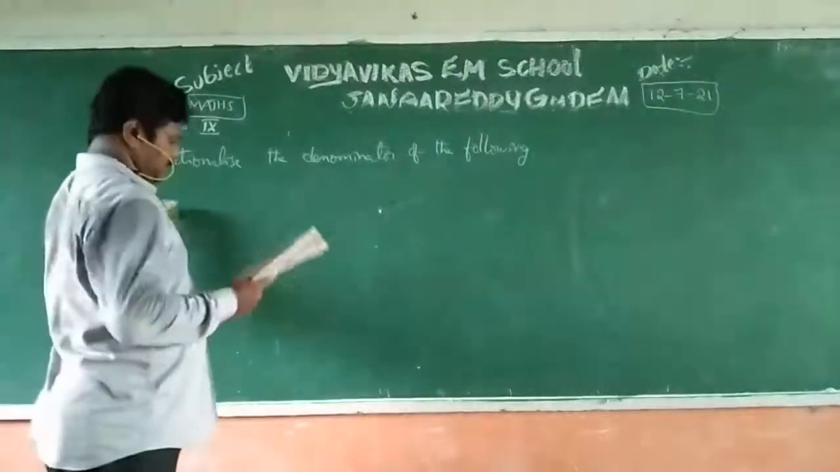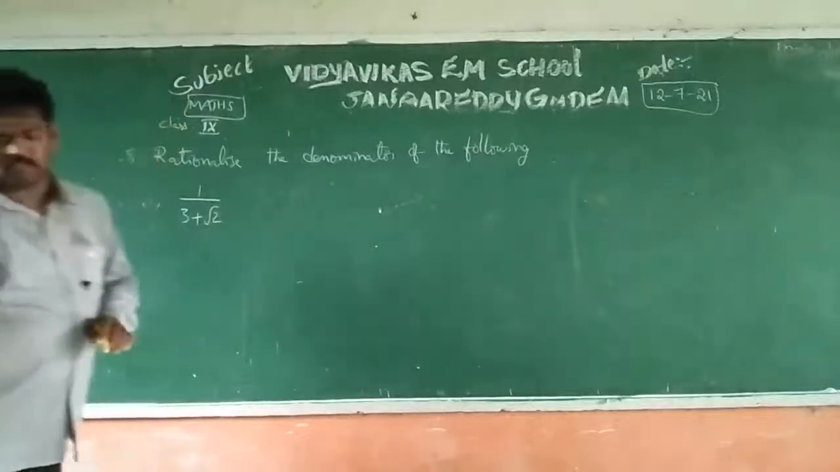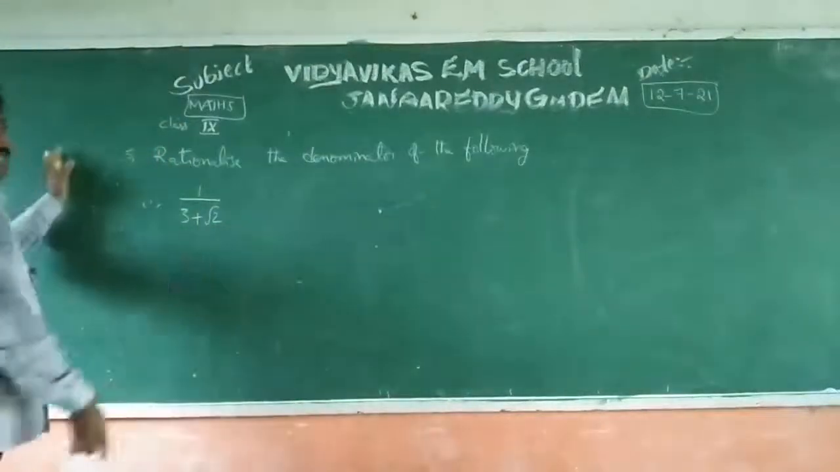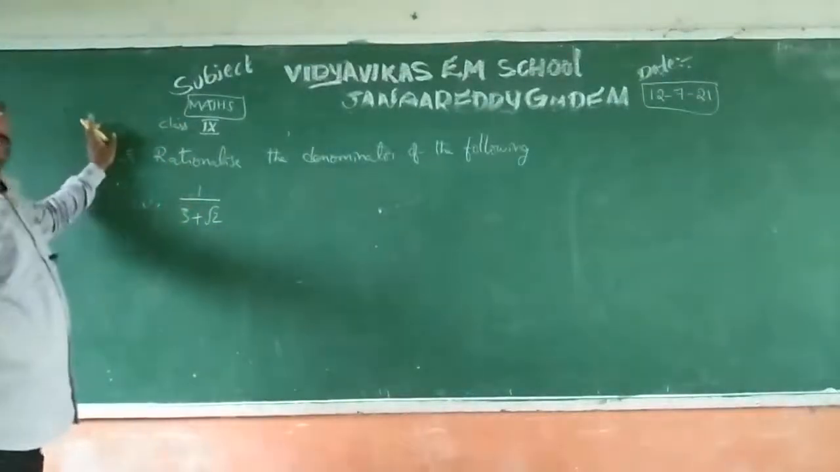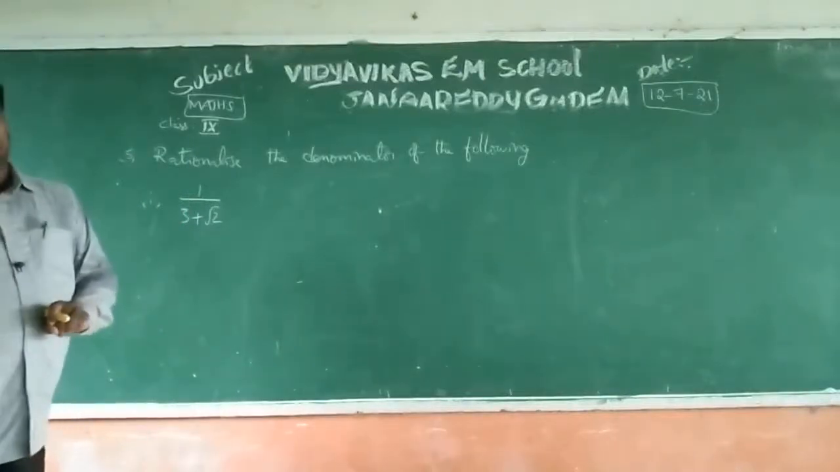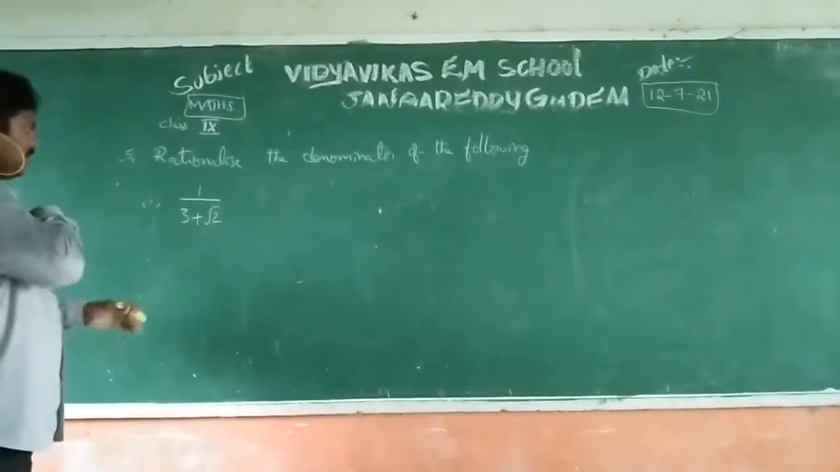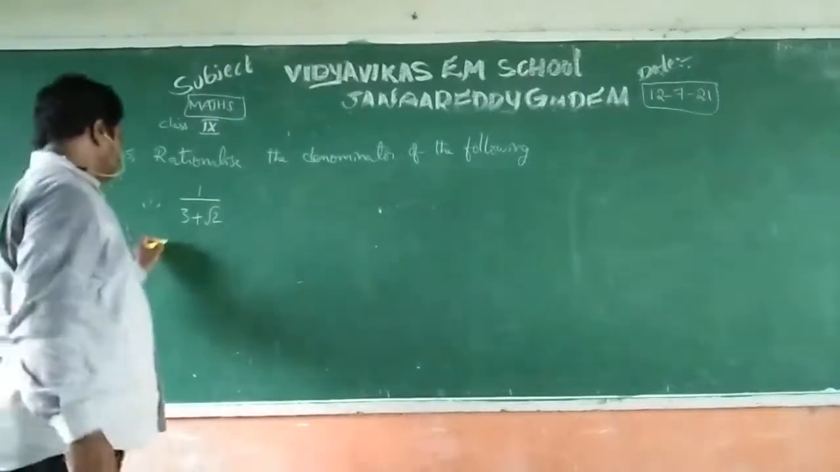Irrational is given. First one is 1 by 3 plus root 2. If you observe, the denominator is a rational number plus an irrational number. Since the denominator is like that, we should use the concept of rationalizing factor. Then what is the rationalizing factor of 3 plus root 2?